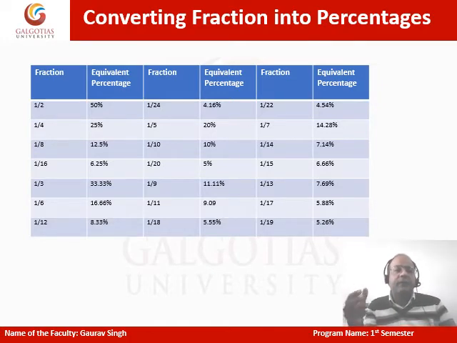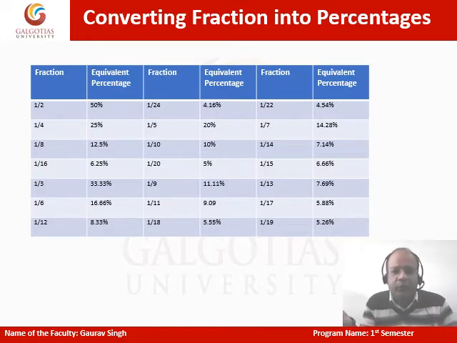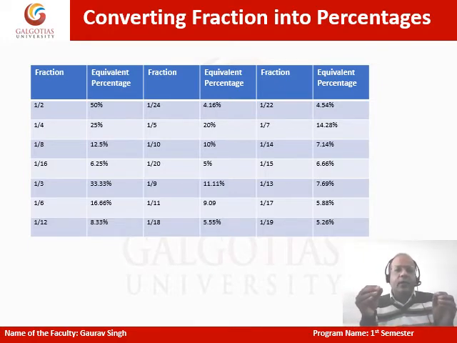Even simpler is 1 by 5, which is 20%. And then if I do 1 by 10, it's going to be 10%. 1 by 20 is going to be 5%. So we are done with them. These were never causing confusion for most of us. Okay, so now the new ones.